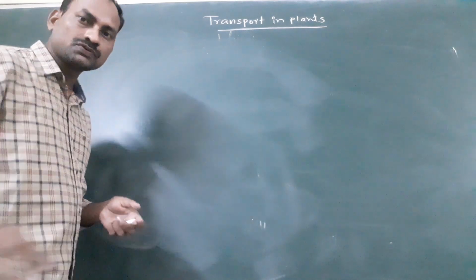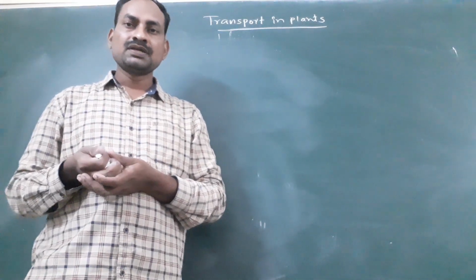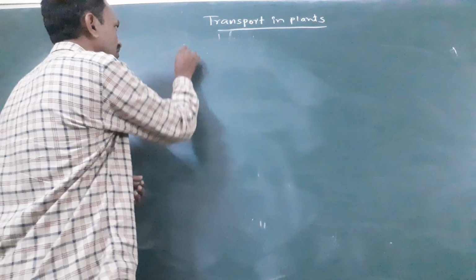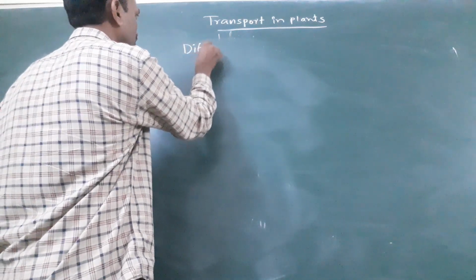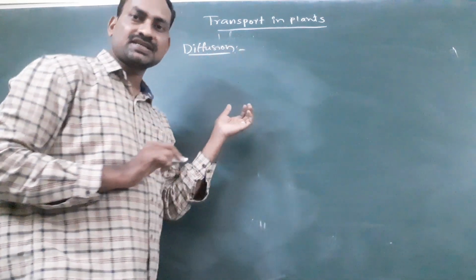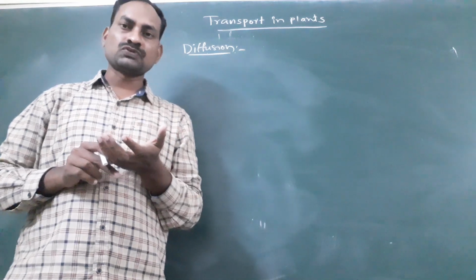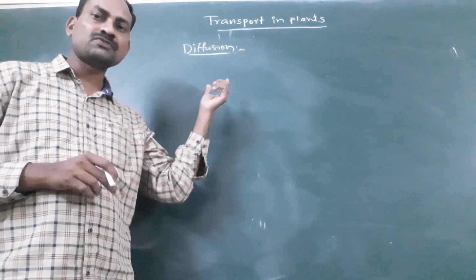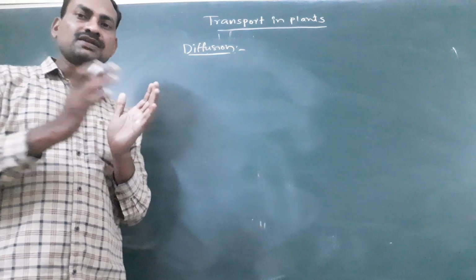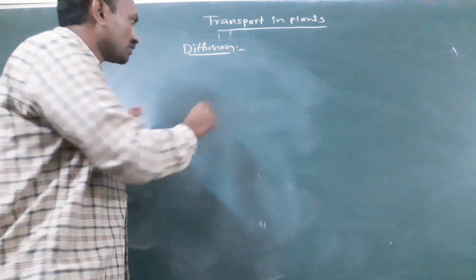First, means of transport. The first type of transportation mechanism is diffusion. So what is diffusion? Diffusion is a type of transportation which is responsible for small distance transport.